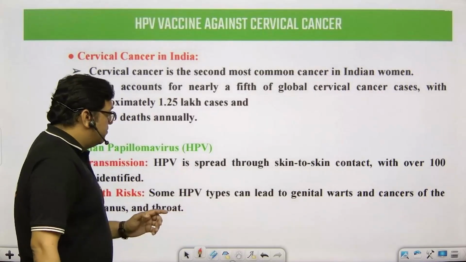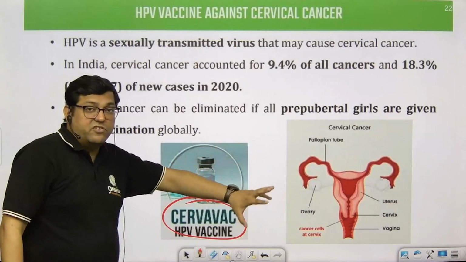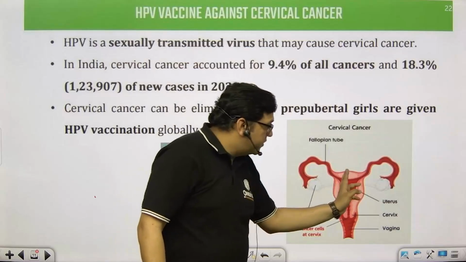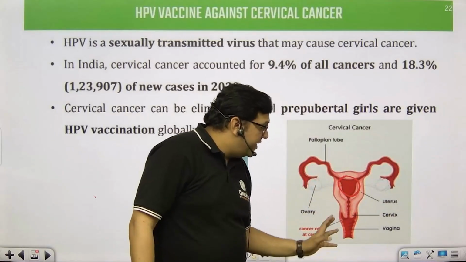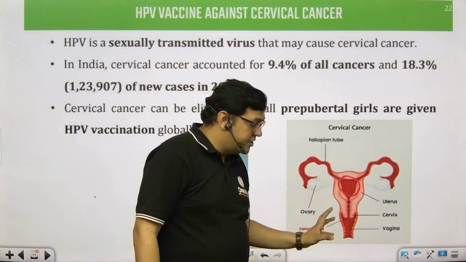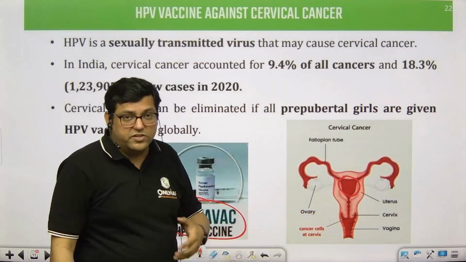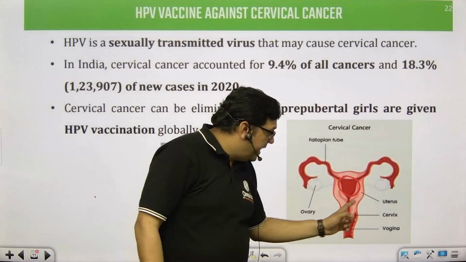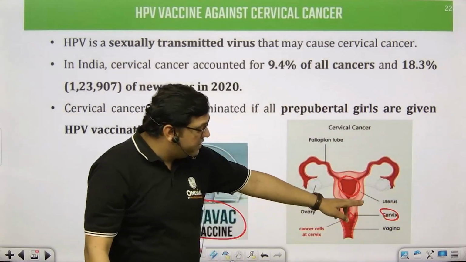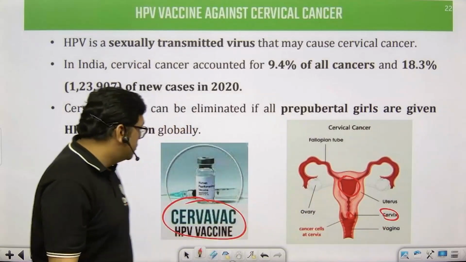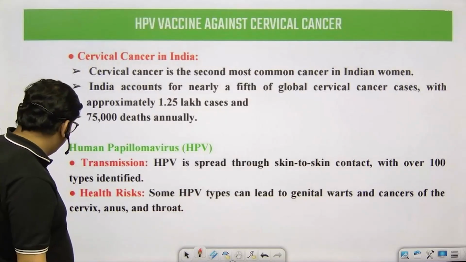With this, you must also know the genital parts of the female reproductive organ. There is a uterus, within which the baby develops, and then the vaginal portion, where the ejaculation of sperms takes place. Behind the vaginal part there is a cervix, which is inside the body. Here the cancerous growth happens. So this aspect is related to human papillomavirus.